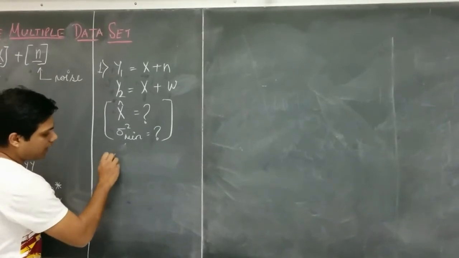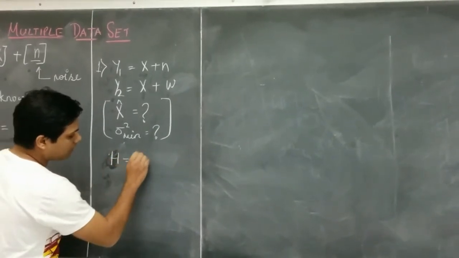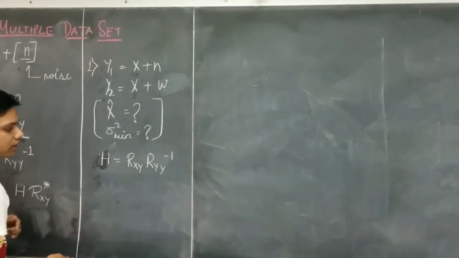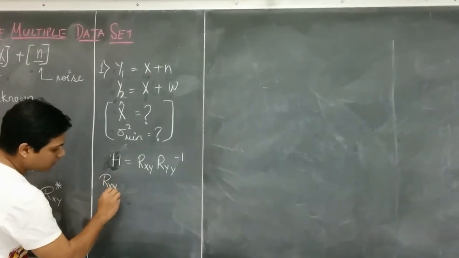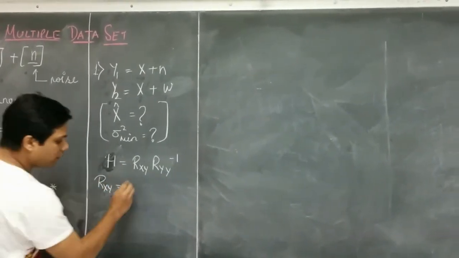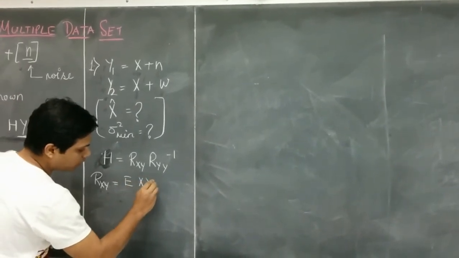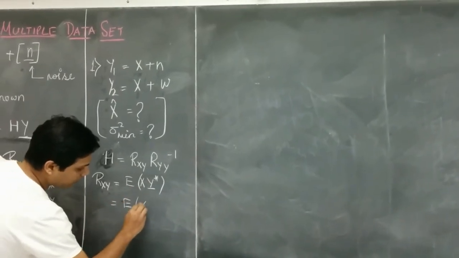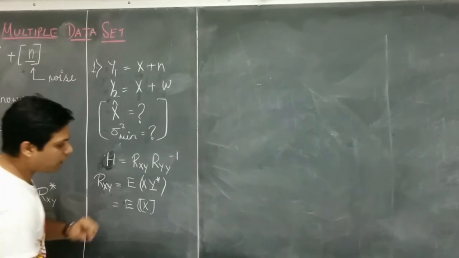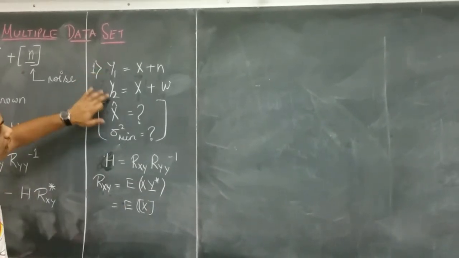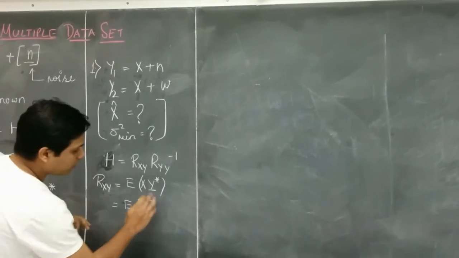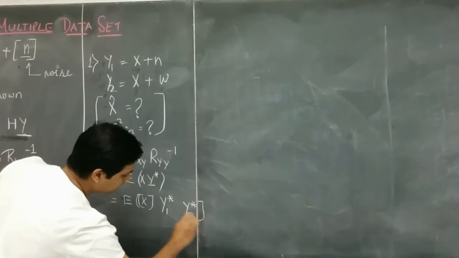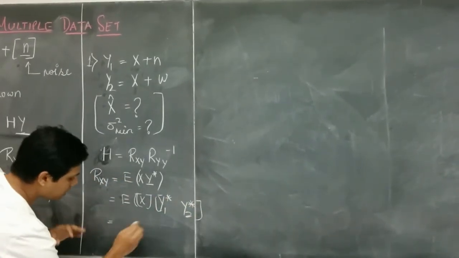So our H is given as R_xy R_yy inverse. First we will find R_xy. R_xy is the correlation of x and y, which is given as the expected value of x times y matrix conjugate. Here x is a single term, but y is a column matrix of two values. So the conjugate will become a row matrix comprising these terms. After multiplying, the expectation can go inside.